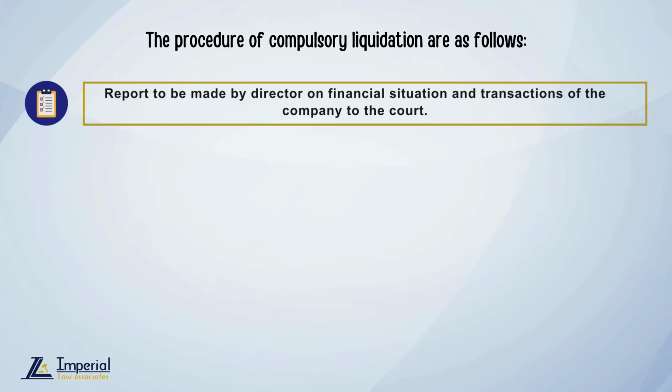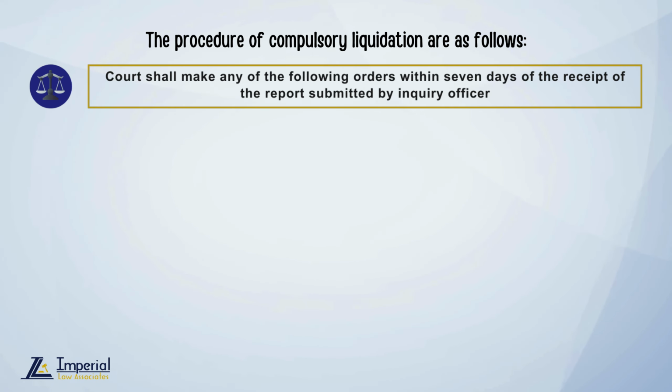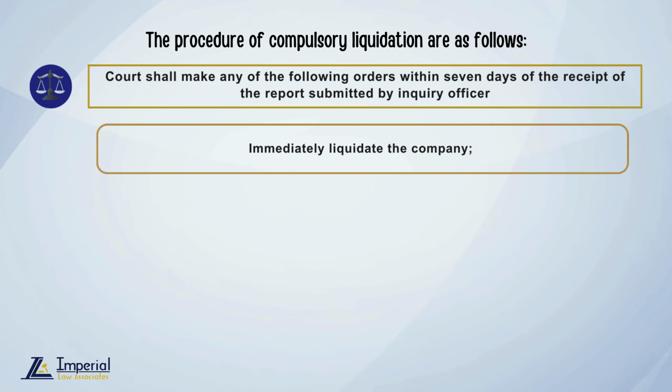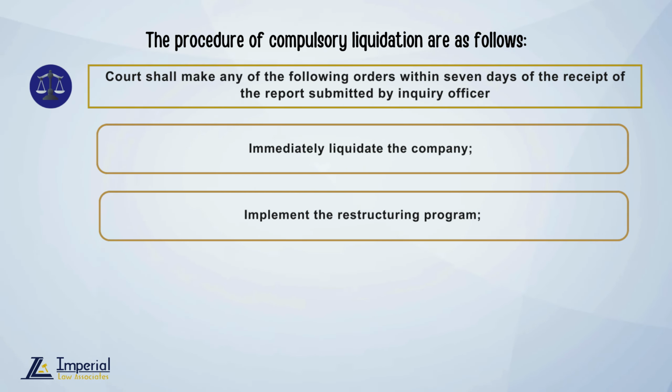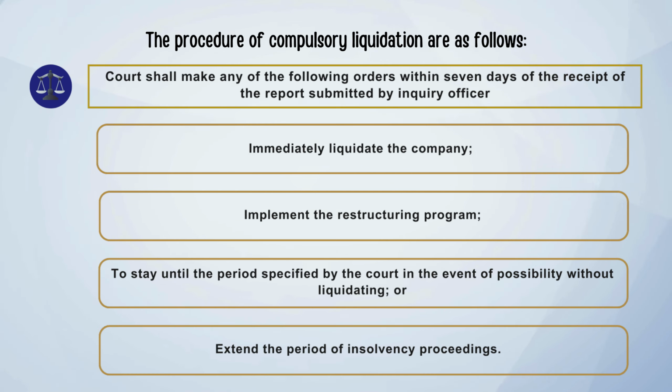Fourth, a report to be made by the director on the financial situation and transactions of the company to the court. Fifth, the inquiry officer shall submit an inquiry report to the court within the period specified by the court. Sixth, the court shall make any of the following orders within 7 days of the receipt of the report submitted by the inquiry officer: immediately liquidate the company, implement the restructuring program, stay until the period specified by the court in the event of the possibility of continuing without liquidating, or extend the period of insolvency proceedings.